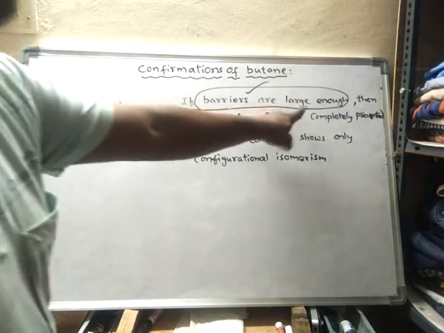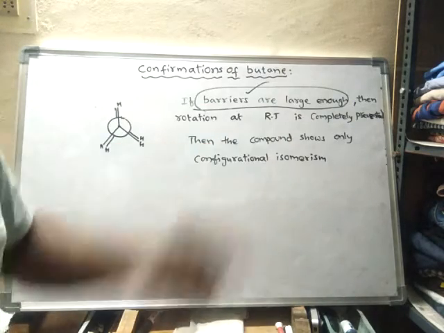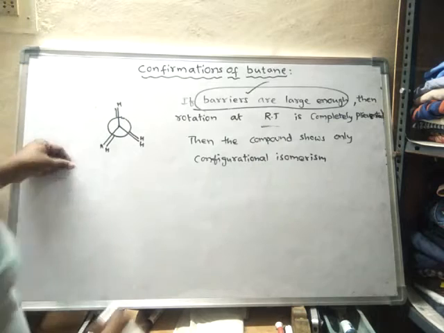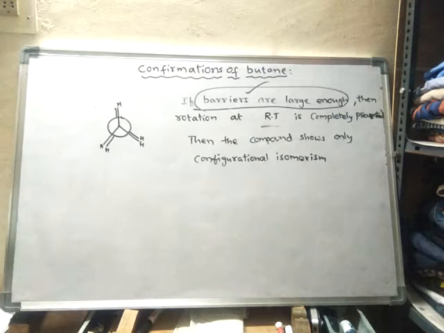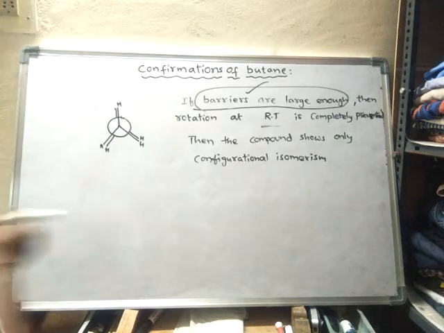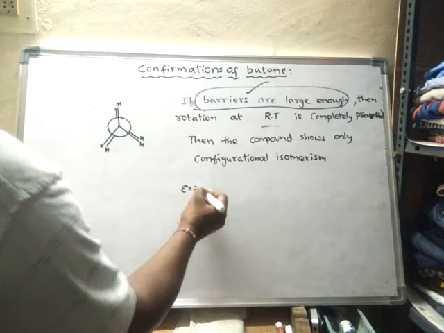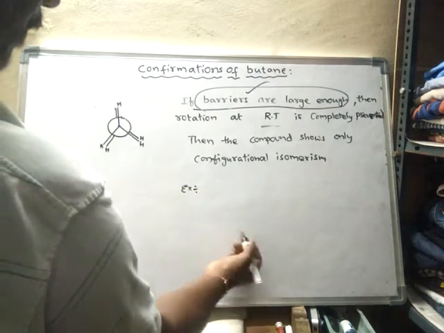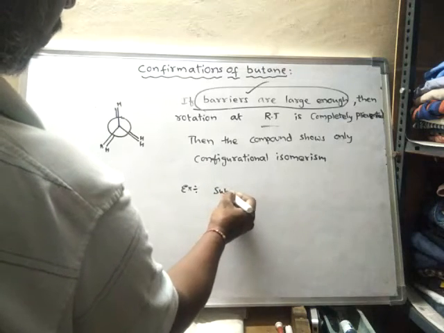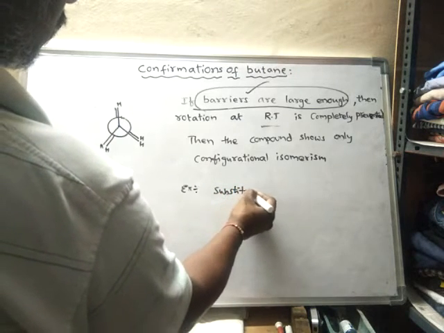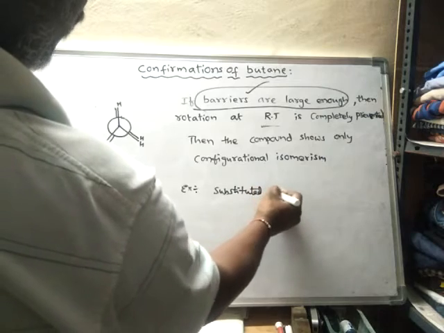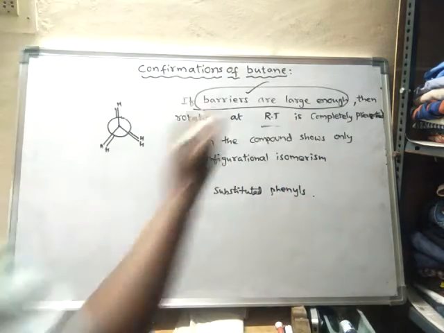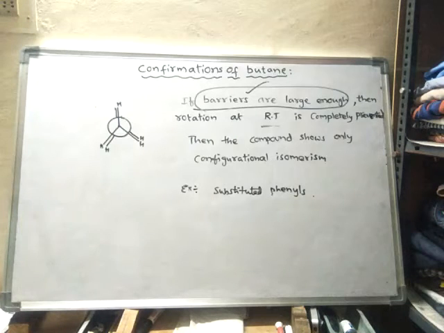If barriers are large enough, then rotation at room temperature, RT meaning room temperature, is completely prevented. This happens particularly in substituted biphenyls. You will find such things.